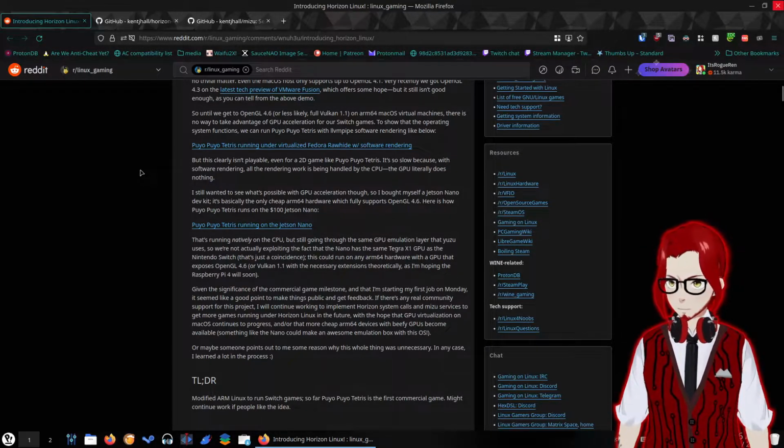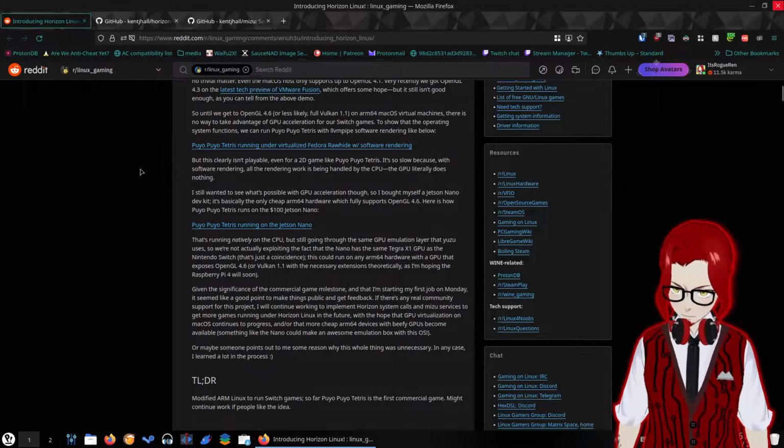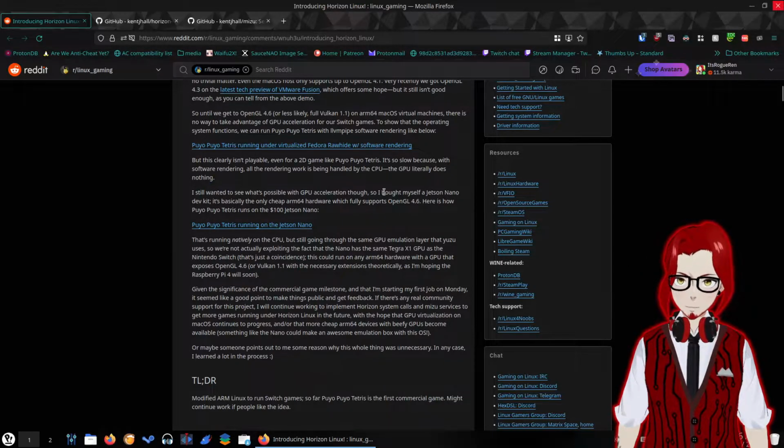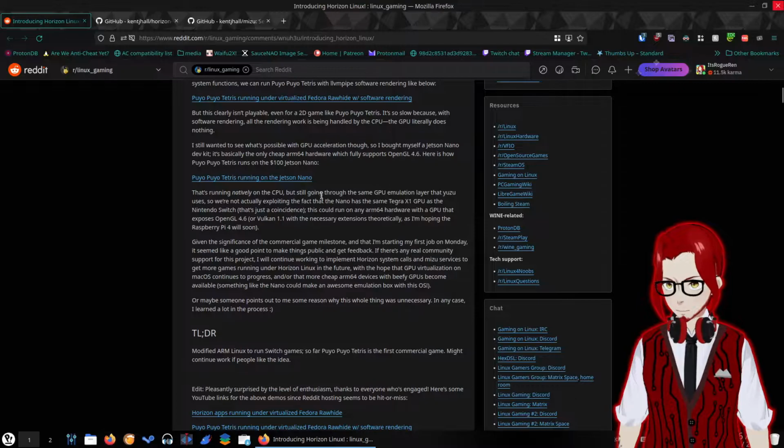I still wanted to see what's possible with GPU acceleration though, so I bought myself a Jetson Nano dev kit. It's basically the only cheap ARM64 hardware which fully supports OpenGL 4.6. Here's Puyo Puyo Tetris running on the $100 Jetson Nano.